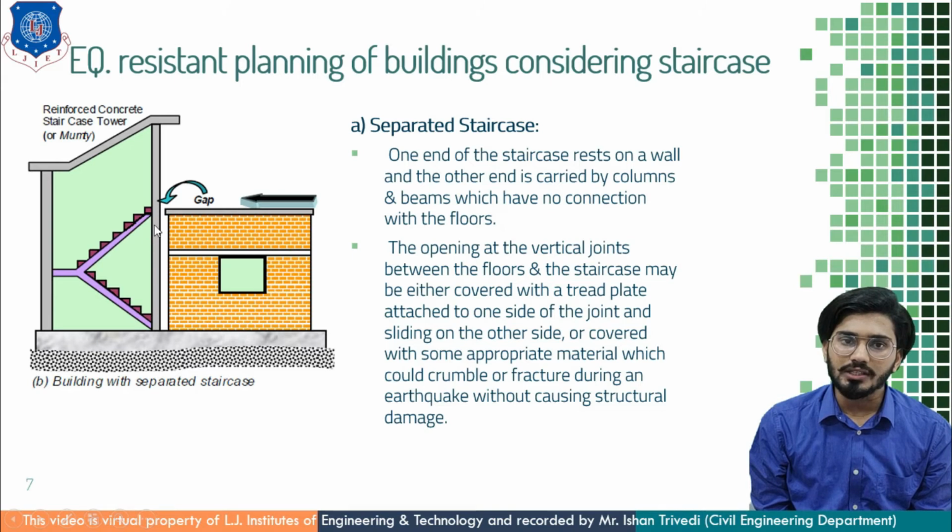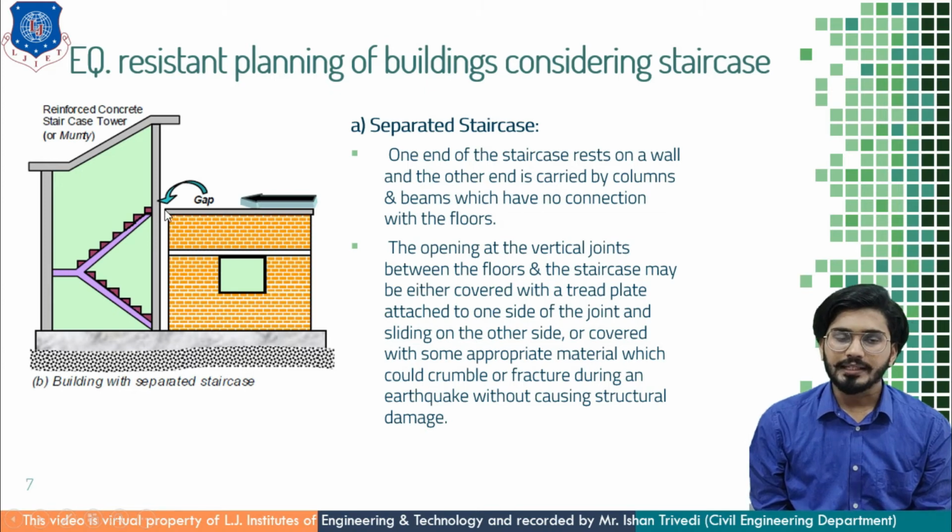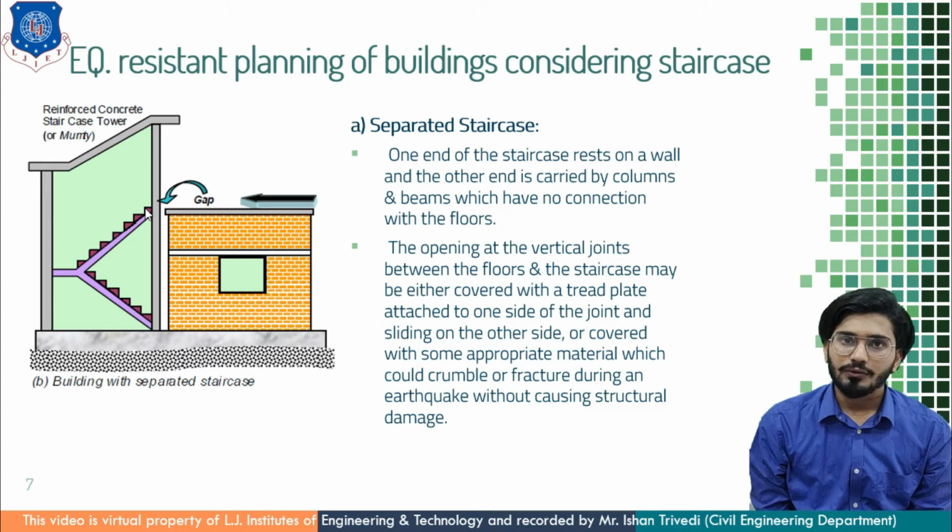As these vertical joints are open, there has to be some connectivity, and this would be achieved by a tread plate which is connected partly with the staircase and partly with the upper slab or floor. If this is not achieved, we have another alternative: the gap is filled with crumbled or brittle material.